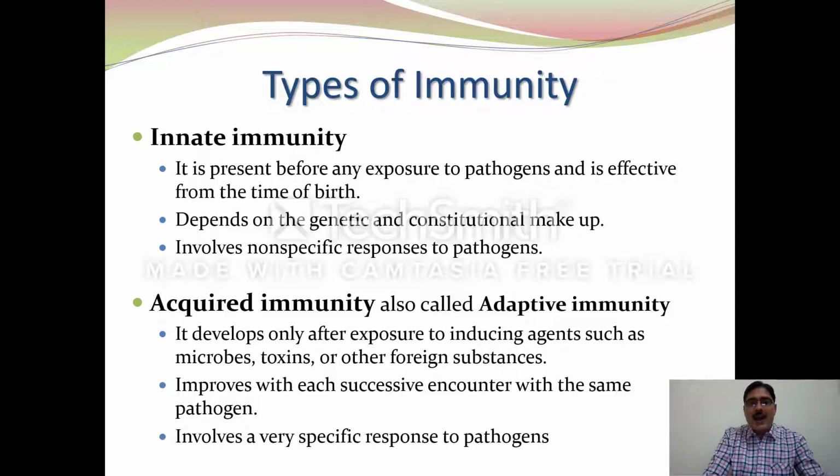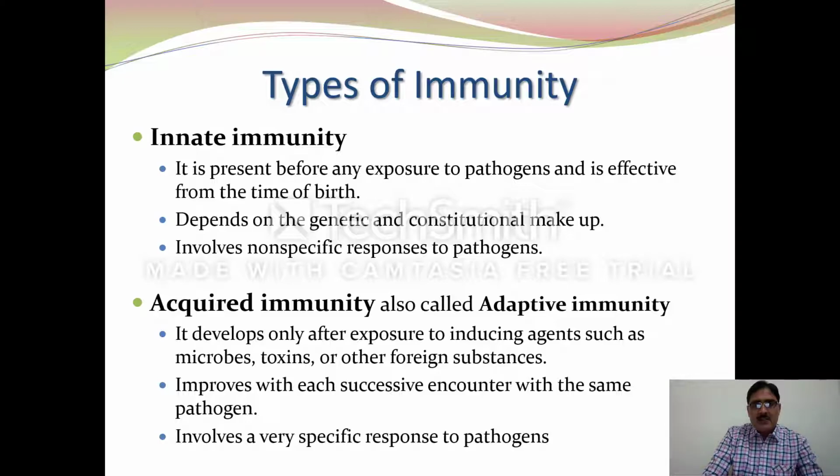Second is acquired immunity. Acquired immunity is also known as adaptive immunity. It develops only after exposure to inducing agents. These agents may be microbes, their toxins, or some other foreign substance. It improves with each successive encounter with the same pathogen, which is generally used during vaccination.